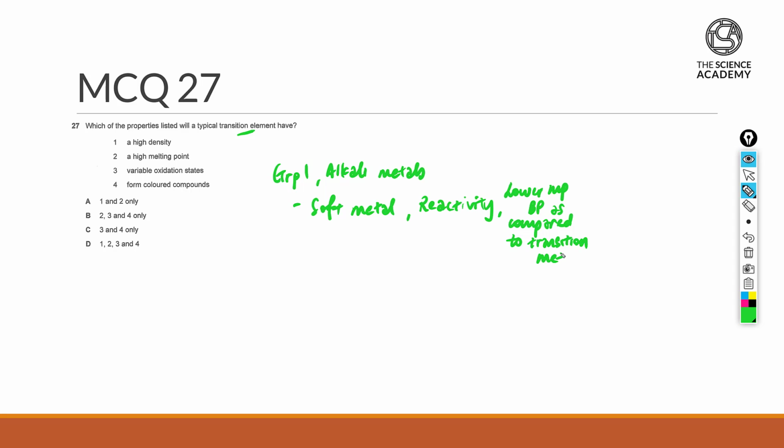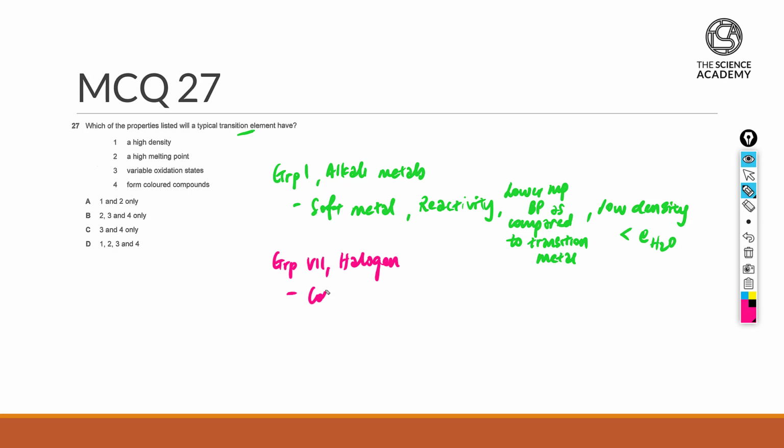And another point to note is that for alkali metals, they have a rather low density. In fact, it's usually much lower than that of the density of water, so they tend to float on water. The next group to investigate is group 7, otherwise known as the halogens.